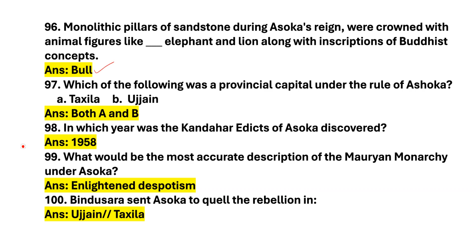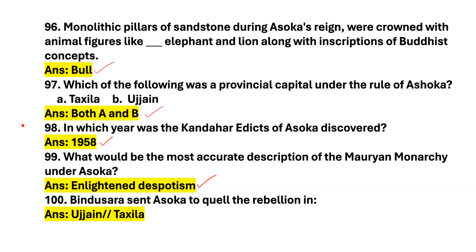Next question. Which of the following was a provincial capital under the rule of Ashoka? Options are Takshashila, Ujjain. Answer is Takshashila and Ujjain. Next question. In which year were the Kandahar edicts of Ashoka discovered? Answer is 1958. Next question. What would be the most accurate description of the Mauryan monarchy under Ashoka? Answer is enlightened despotism.